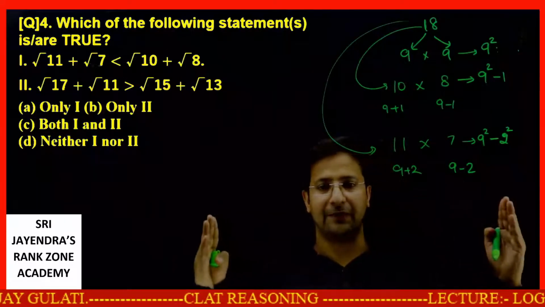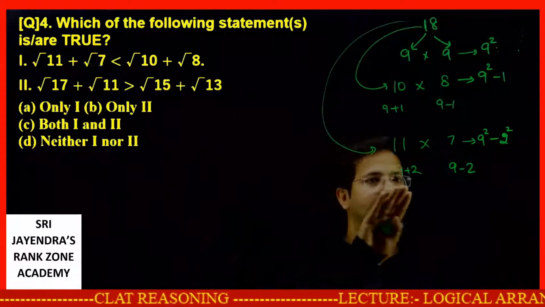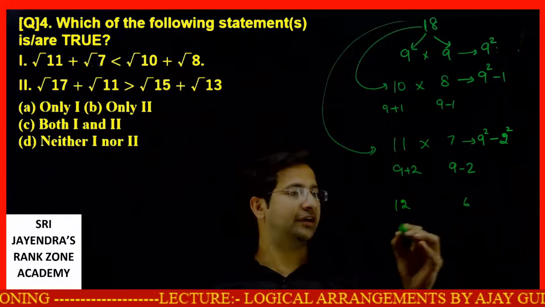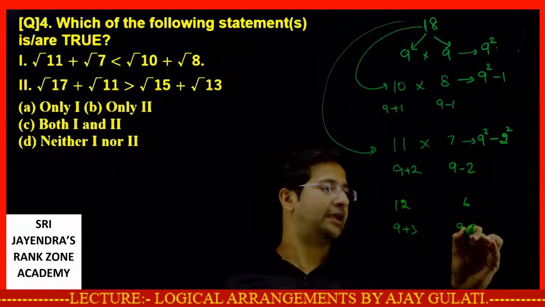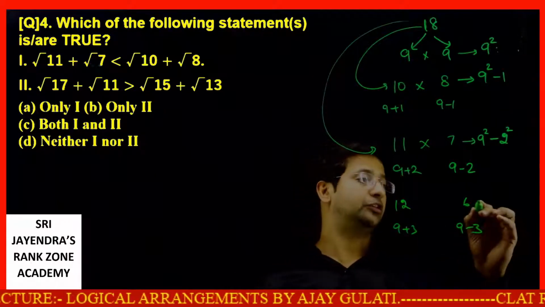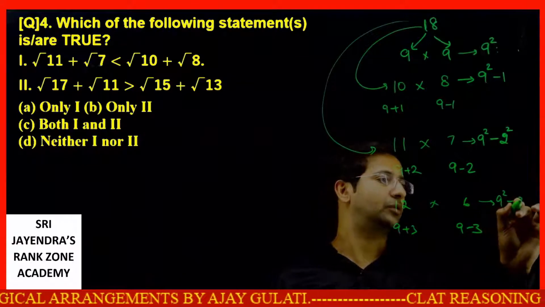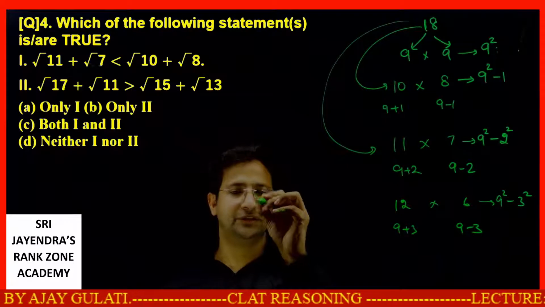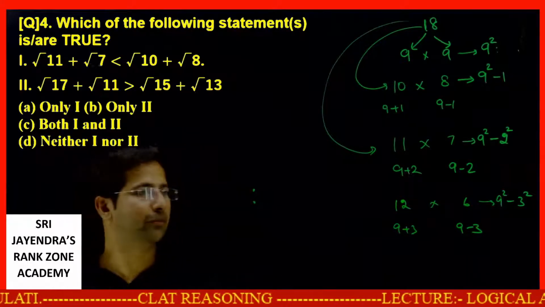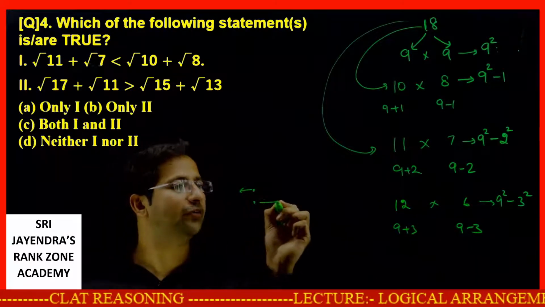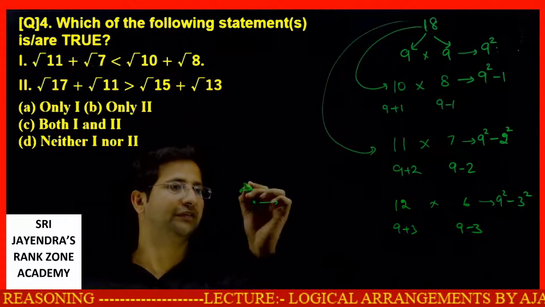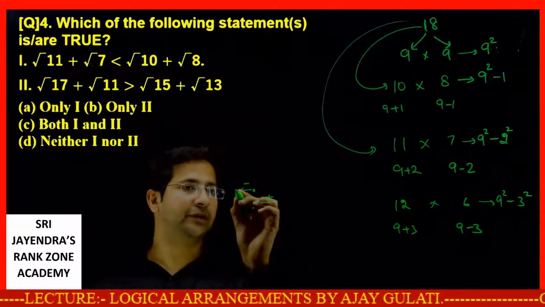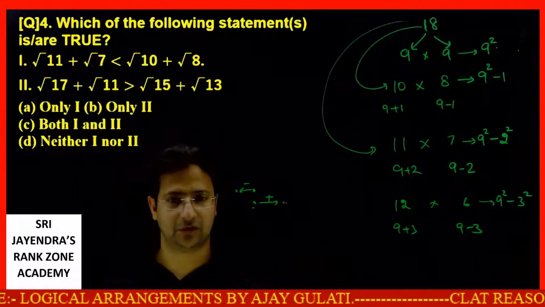The moment you increase the gap between the numbers even more, like you have reached 11 and 7, now you reach 12 and 6, it will be 9 plus 3, 9 minus 3. Now this product will be 9 square minus 3 square. So if this is the middle value and these two are equal, the product will be maximum. If you take this value a bit higher and this value a bit lower, decreasing it and increasing it by the same quantity, the product of these two will be greater than the product of these two values. This is the logic.